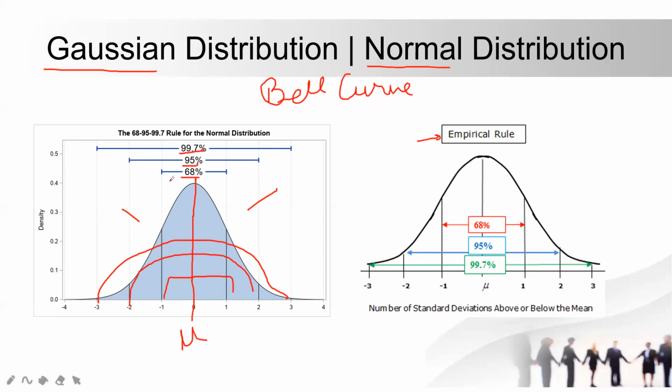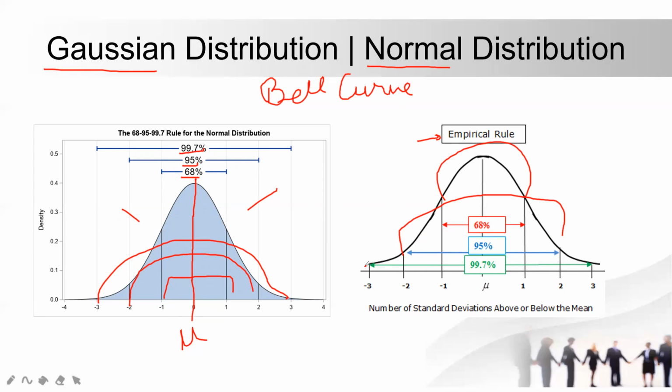What does it mean? That means in this particular area we have 68% of the data set. In the second area, -2 to +2, we have 95% of the data set. And in the third step we have 99.7% of the data set, and the remaining is away from it. So I will get the idea.